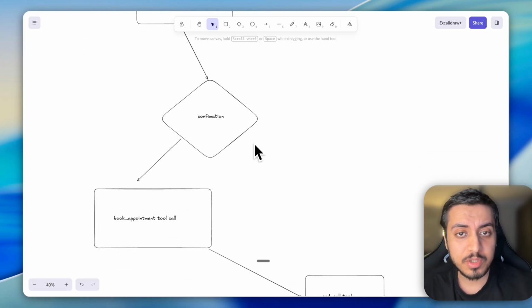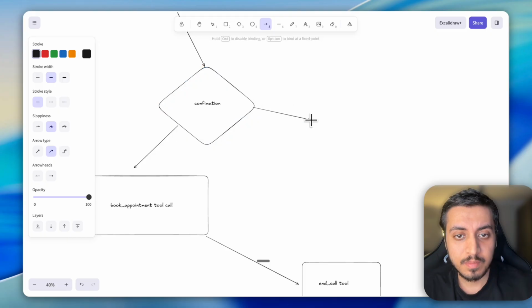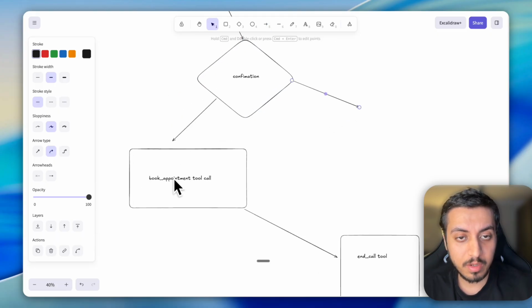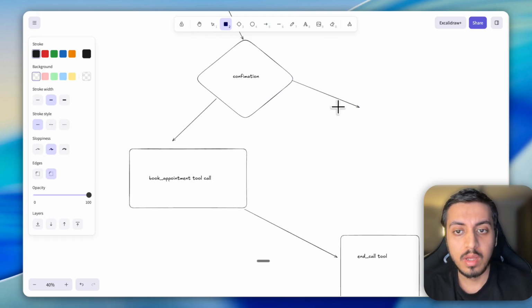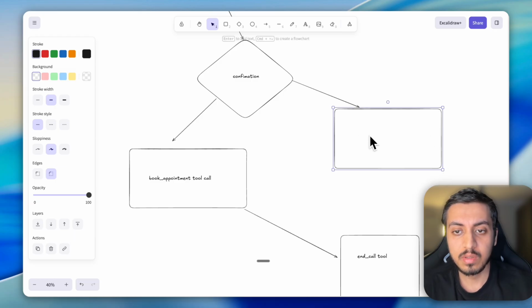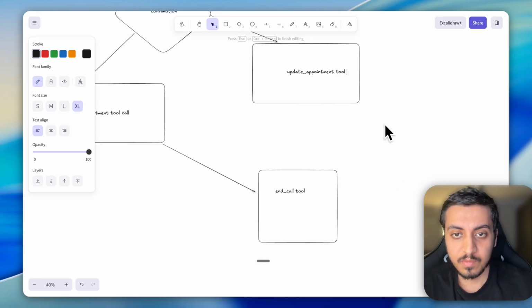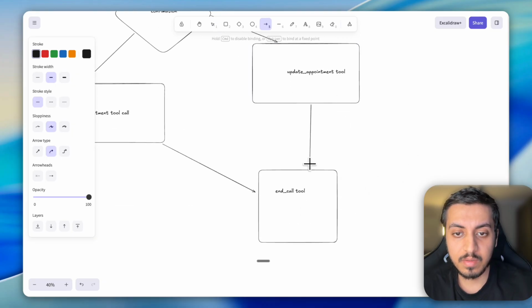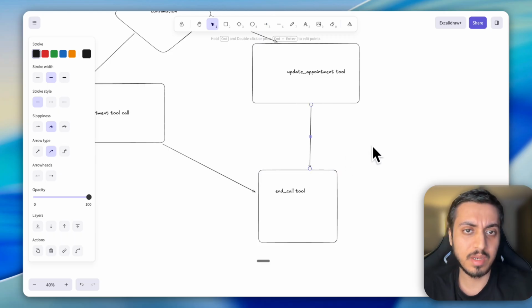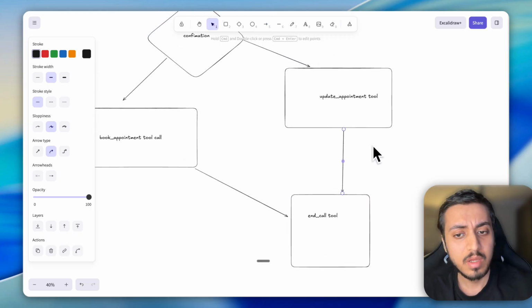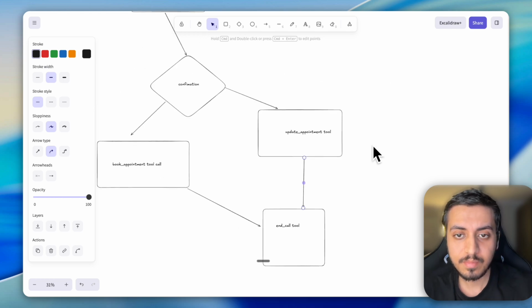And after the confirmation, if it is a new booking, then we'll initiate the new booking tool call. And if it is a reschedule, then we will use the update appointment tool call. Once done, we'll simply ask, is there anything else that I can help you with? If no, it's an end call.